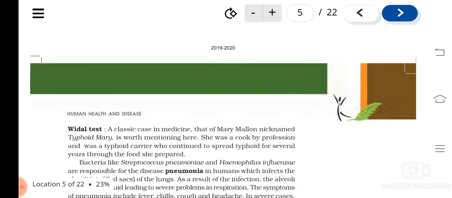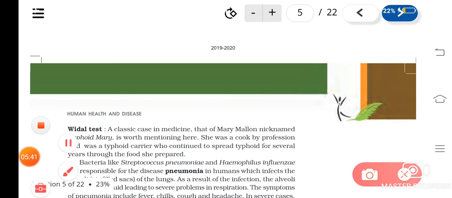So how will we confirm that this is typhoid and not some other kind of disease? By a test known as the Widal test. So the Widal test is used for confirming what? Typhoid. Understood?